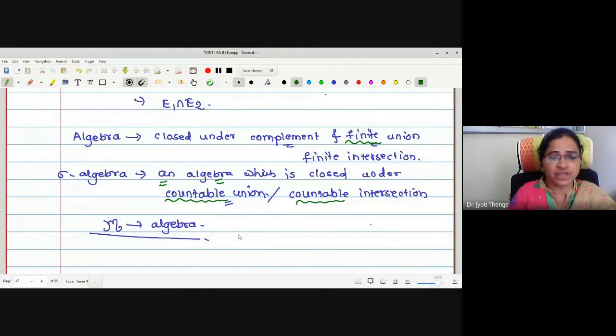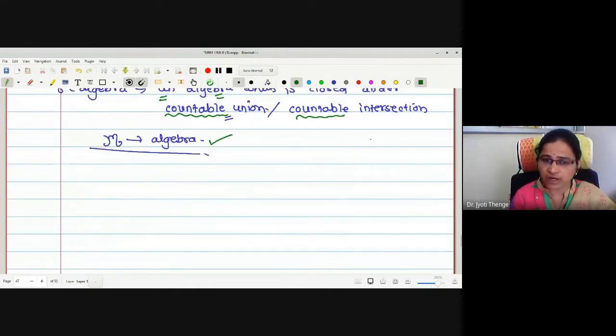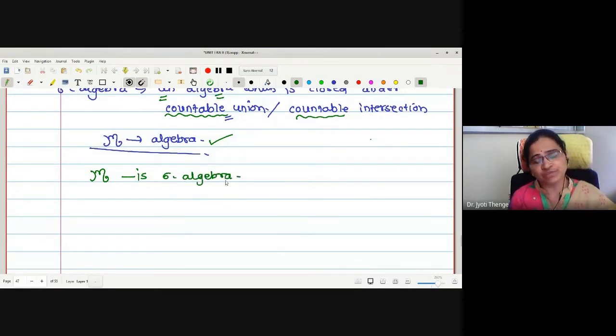Okay, so we have this curly M to be an algebra. Now our aim is to show that this curly M is a sigma algebra. What should I prove if I want to prove this to be a sigma algebra? What notion should I prove?